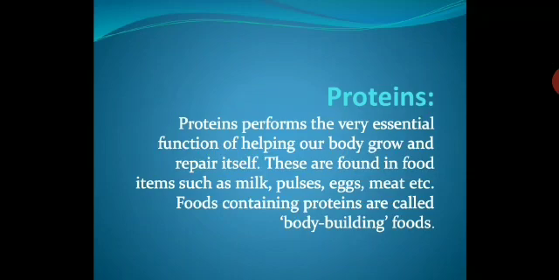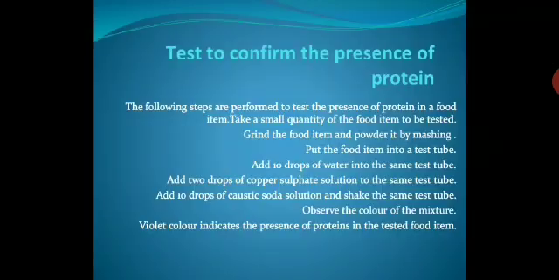Proteins. Proteins perform the very essential function of helping a body grow and repair itself. These are found in food items such as milk, pulses, eggs, meat, etc. Foods containing proteins are called body building foods because they help in tissue building, they help in muscle building. Therefore, we should include foods which have a high content of proteins.